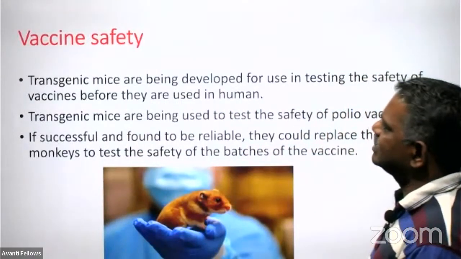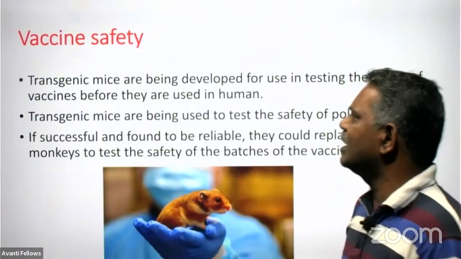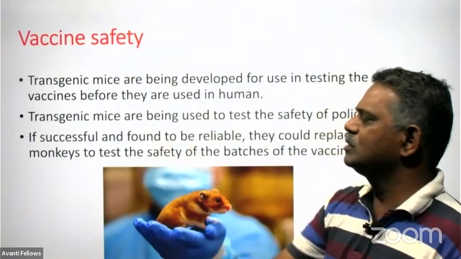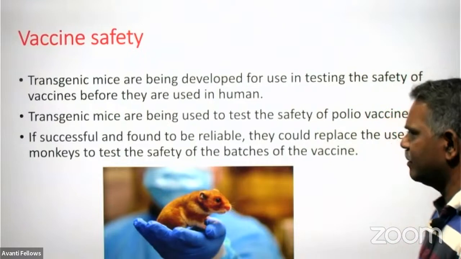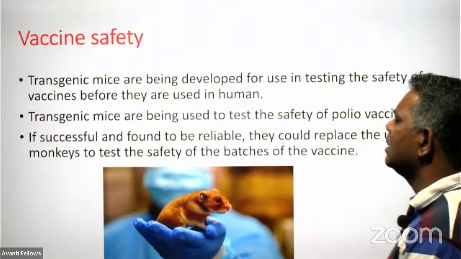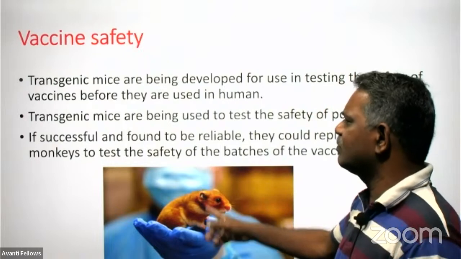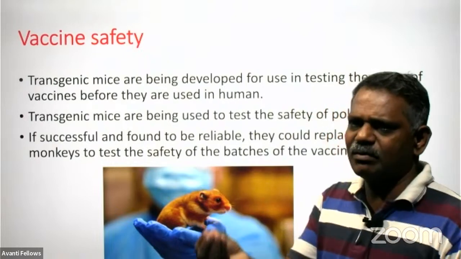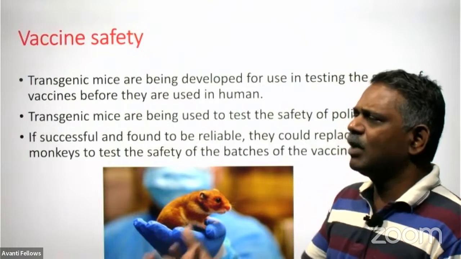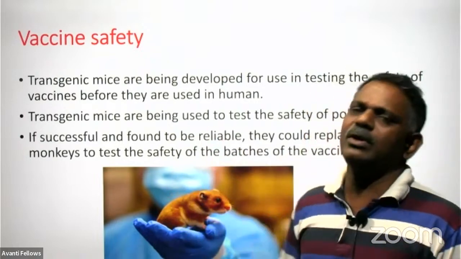And vaccine safety. I told you after the discovery of a vaccine, there are so many stages to test the safety. Then only we can use it in the body of a human being. And normally we are testing the safety of this vaccine by injecting that developed vaccine in the body of such type of transgenic animal only, an animal having some kind of human genome, so that we can easily understand what will be the effect of such a vaccine when we introduce it in the body of a human being.